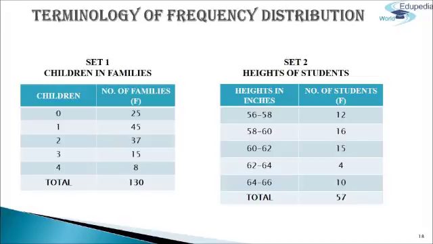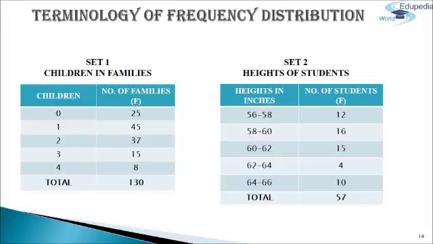So the class frequency of the class 58 inch to 60 inch is 16, and of 62 inch to 64 inch is 4. There is no instance of a class in set 1. Total frequency. The sum total of the frequencies is known as the total frequency. For example, the totals are 130 and 57 in set 1 and set 2.